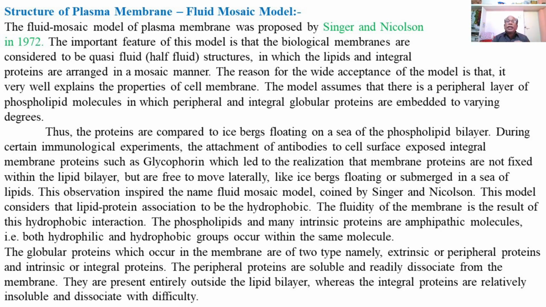So this represents the mosaic of the proteins occurring on the lipid layer.